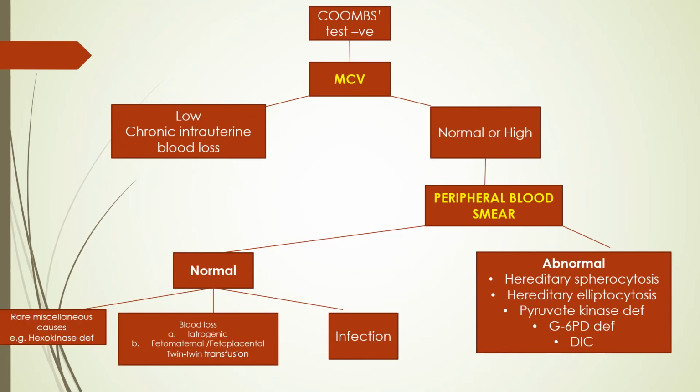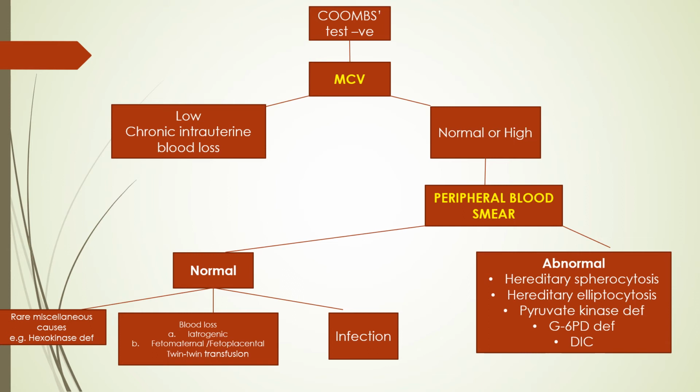If the Coombs test is negative, then please look at the mean corpuscular volume, MCV. If it is low, then it can tell you that the anemia may be because of chronic intrauterine blood loss, which occurs because of feto-maternal hemorrhage, which may be a small amount of repeated blood loss. In that condition you will find a low MCV. Then MCV may be normal or high.